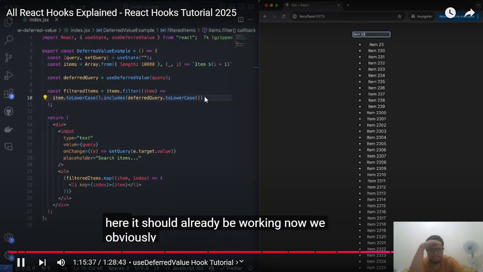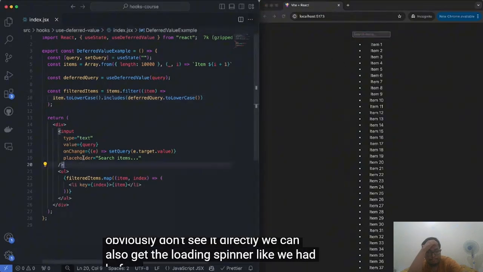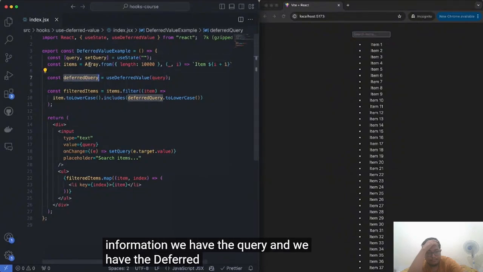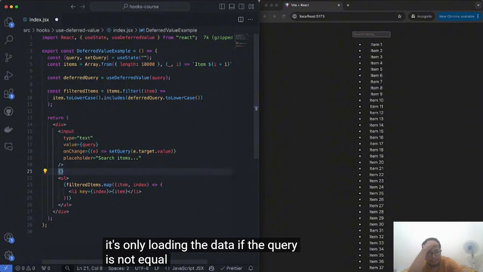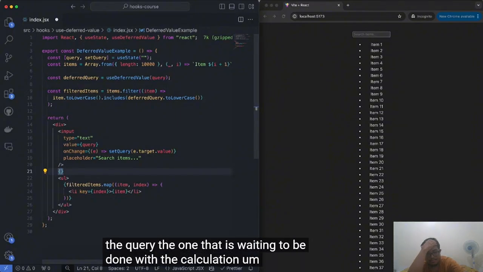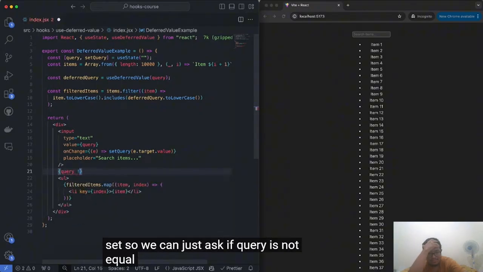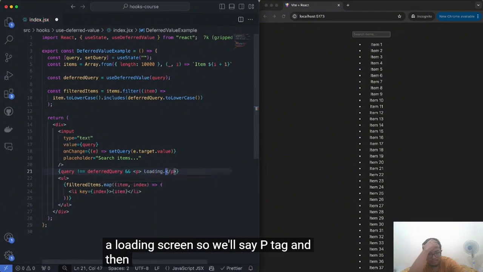be working. Now we obviously don't see it directly. We can also get the loading spinner like we had before, because now we have two pieces of information. We have the query and we have the deferred query. And we know that it's only loading the data if the query is not equal to that deferred version of the query, the one that is waiting to be done with the calculation until it's set. So we can just ask if query is not equal to deferredQuery, then we can show a loading screen. So we'll say a p tag and then Loading.